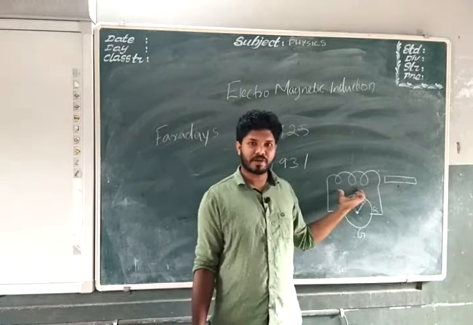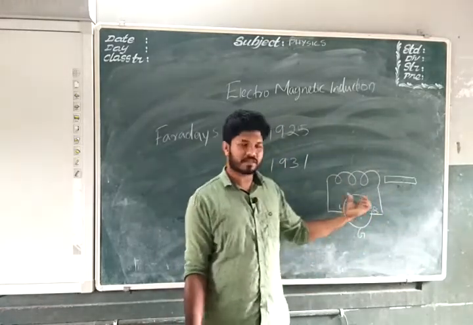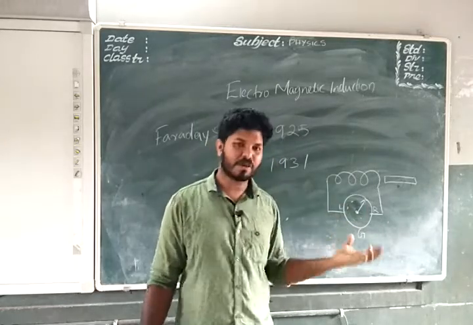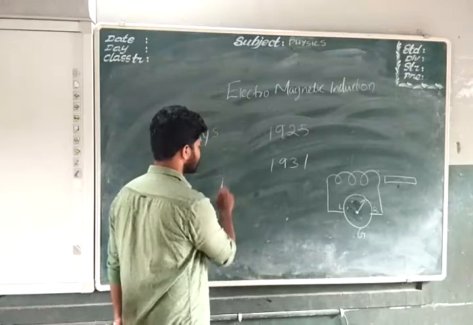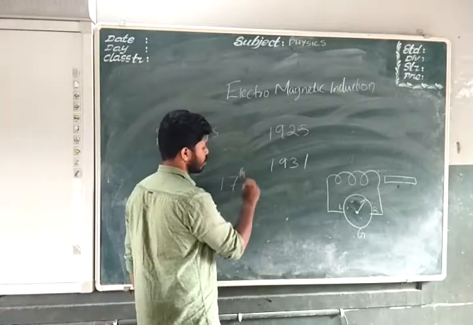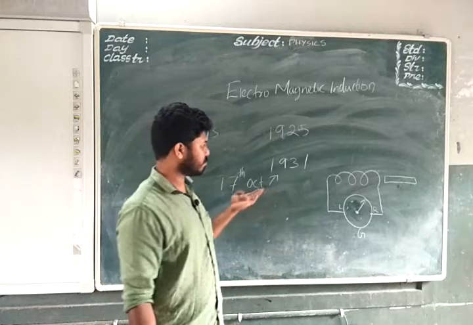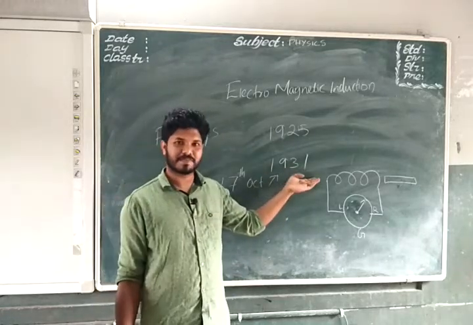And if you are moving either coil or magnet relative to each other, then there is a production of electric current. So that was the observation by Michael Faraday, and these observations were made on 17th October 1831.